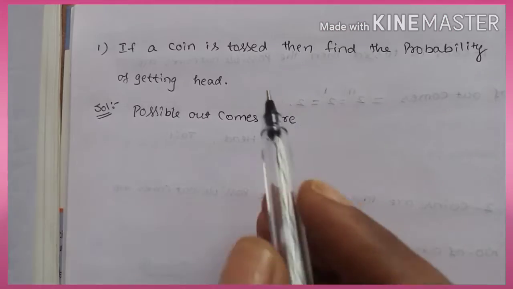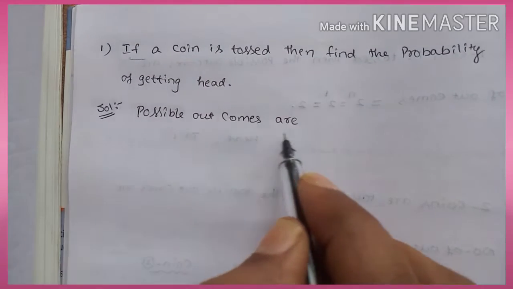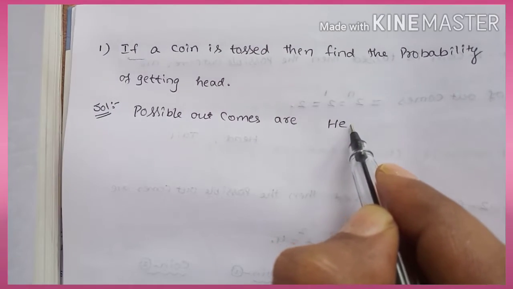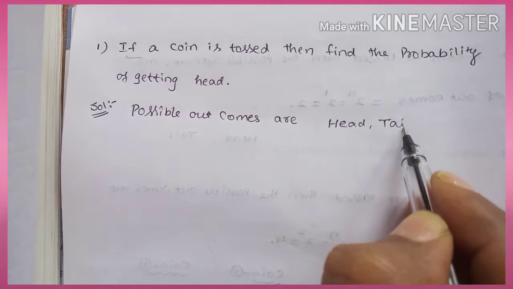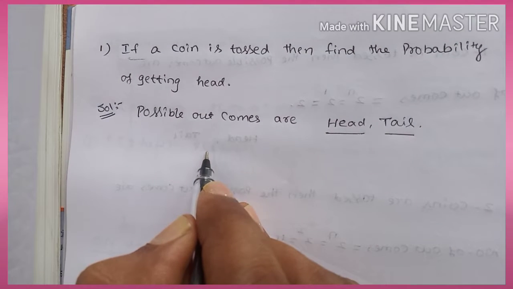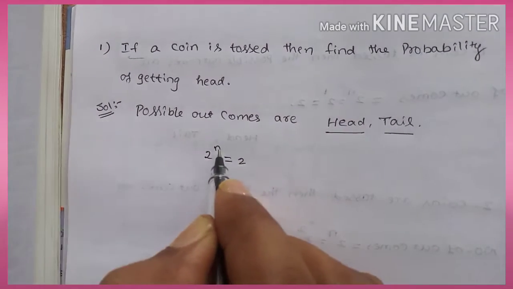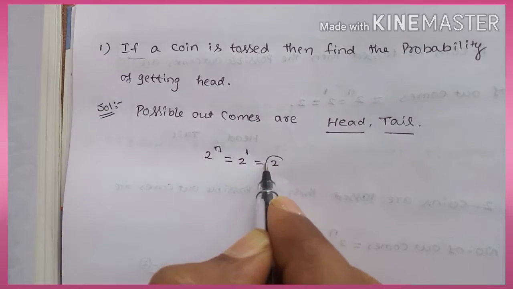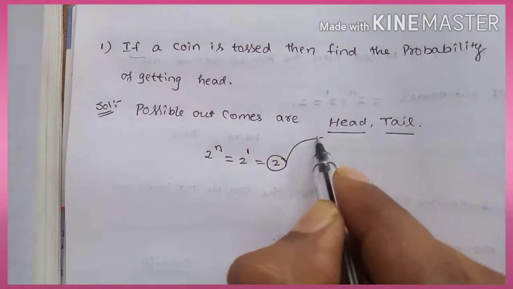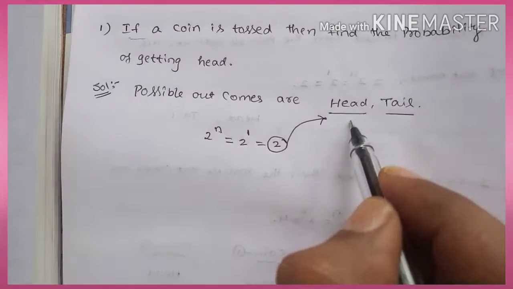Okay, let's start. If a coin is tossed once, find the probability of getting a head. What are all the possible outcomes? There are only two possible outcomes, either head or tail. The formula to find the number of possible outcomes is 2 to the power n. We have tossed only one coin, 2 power 1 is equal to 2. So there are two possible outcomes only, head and tail.